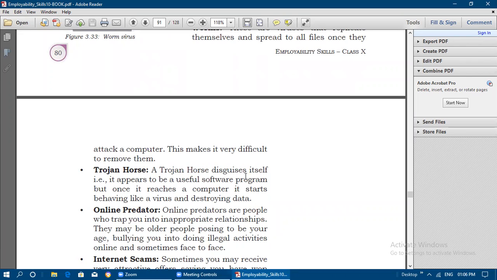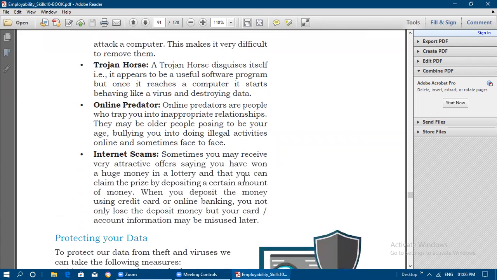Once it has entered the computer, it will show its originality, and it will start working like a virus and destroy the data which is available in the computer. That is known as a Trojan horse. Next is online predator. That is also a kind of threat.